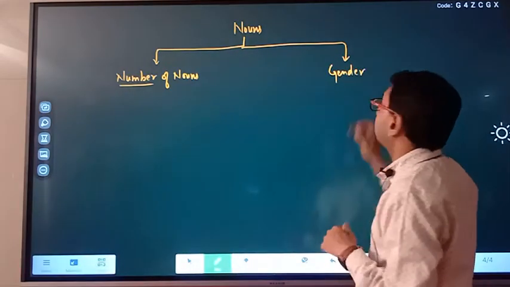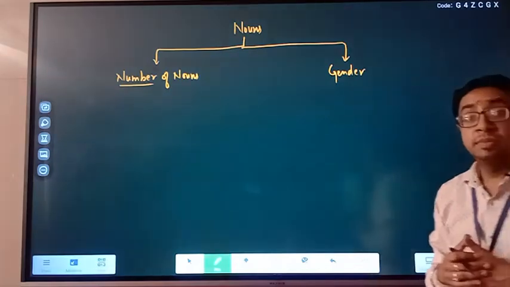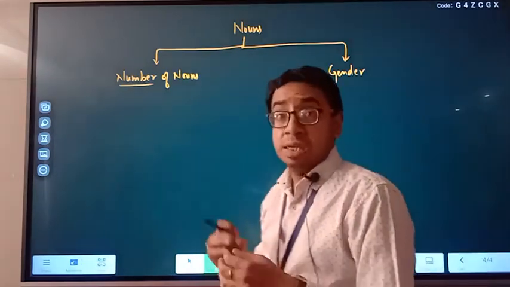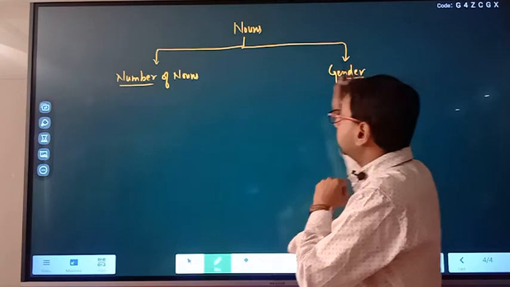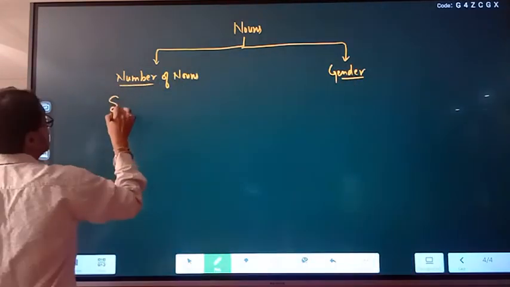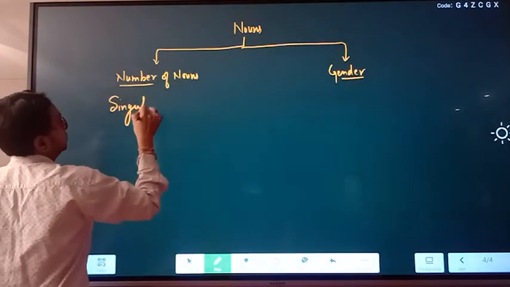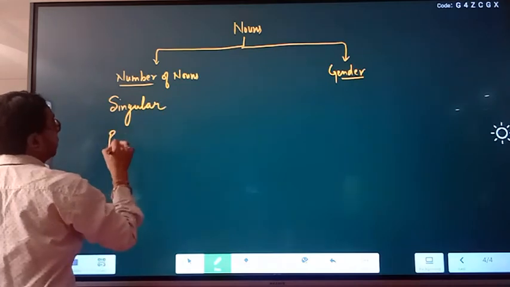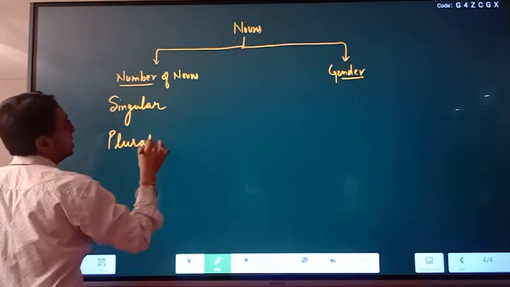Gender basically means male, female, neither. On the basis of number, nouns are singular and plural. Singular means one.